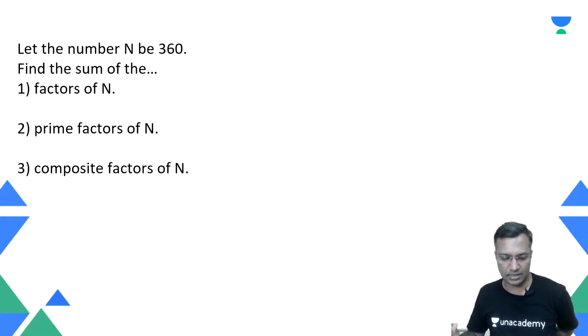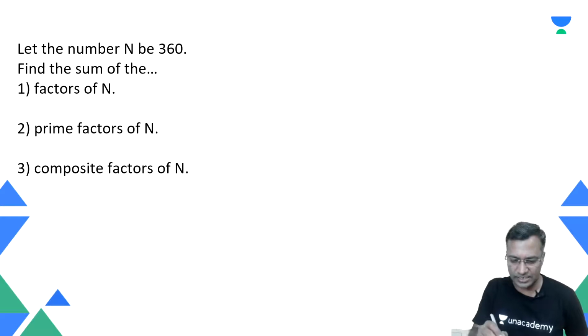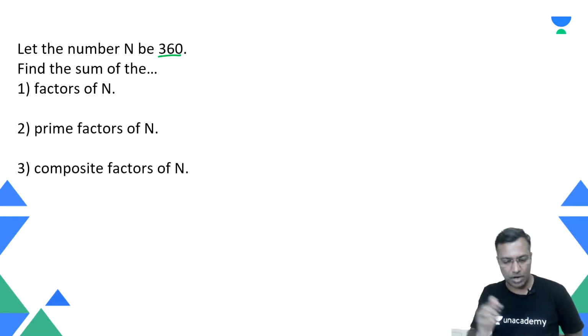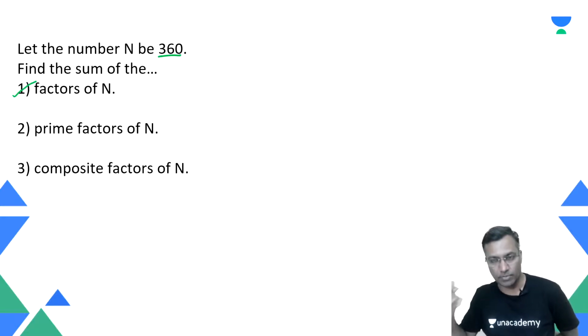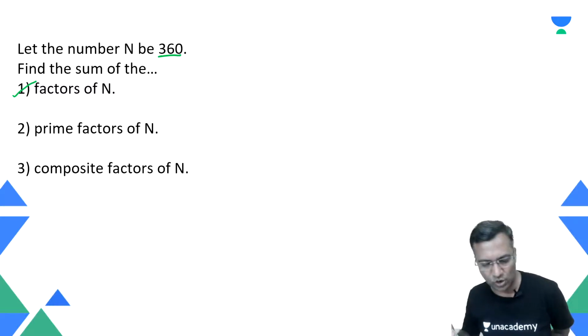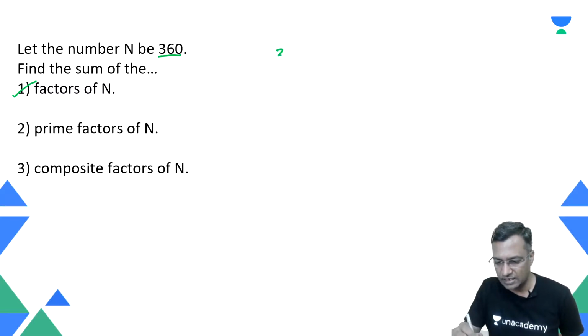Let the number n be 360. The question is, find the sum of factors of n. Why don't you find the sum of the factors of n? Do it with me. There is no hurry. So let's write this number 360.